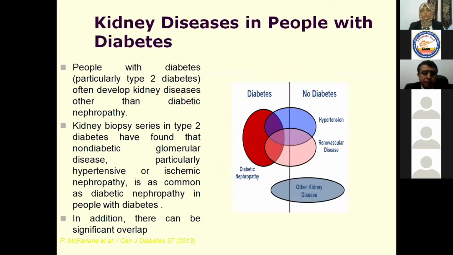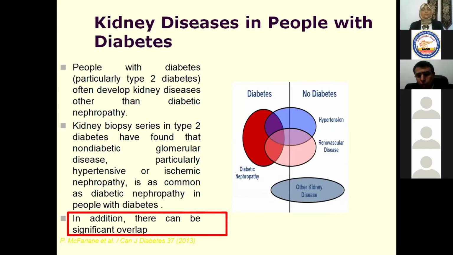And as you can see, now the trend is changing. A lot of cases of diabetic kidney disease are not due to diabetic nephropathy, but rather due to other causes. And in this situation, sometimes you may have overlap, so that sometimes we are deceived. You may have diabetic nephropathy and another, non-diabetic cause.